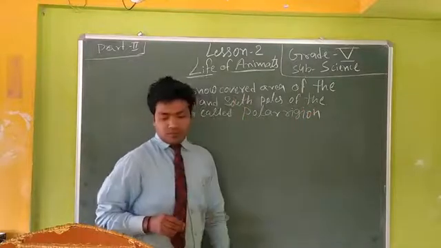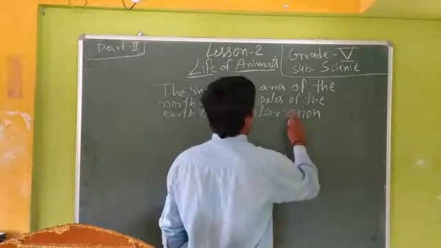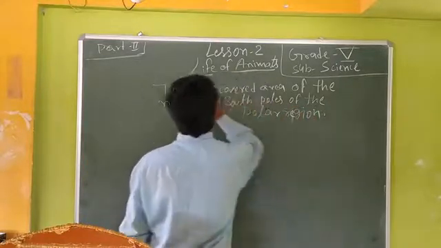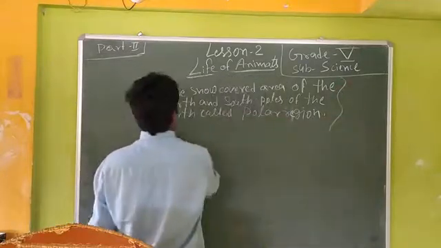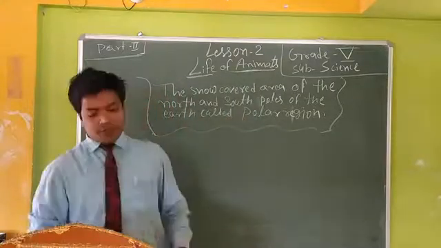P-O-L-A-R, R-E-G-I-O-N. Okay, dear students? That means the animals that live in this area are called polar animals.